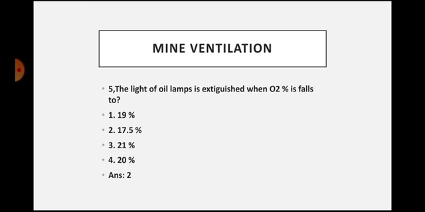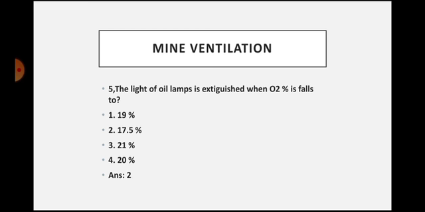Now the oxygen percentage has come to 20%, the light has diminished by 30%, so the remaining is 70%. If the oxygen drops by one more percent, to 19%, another 30% will be reduced, so the light in the flame safety lamp has come down to 40%.